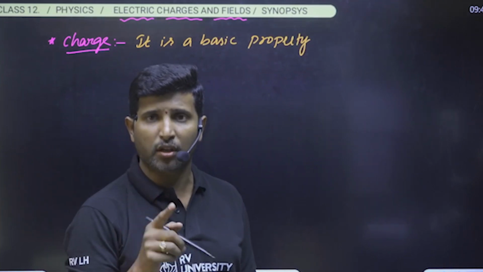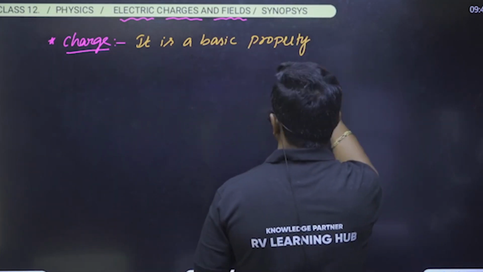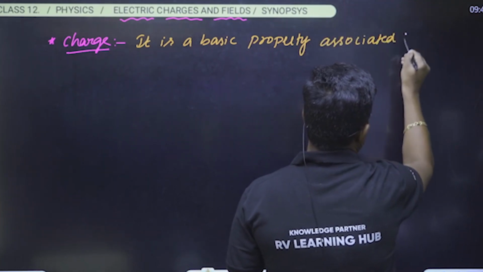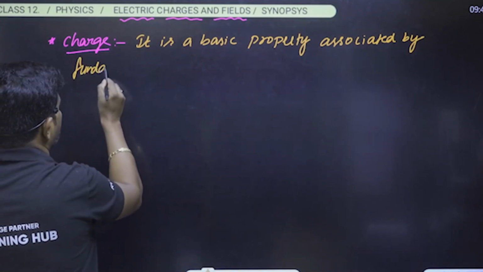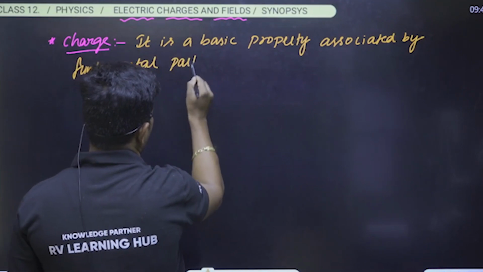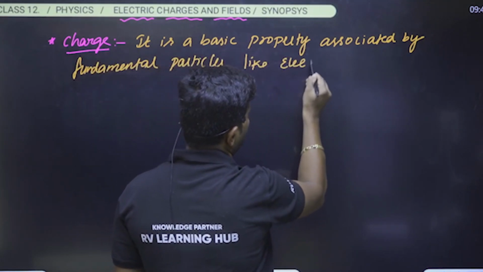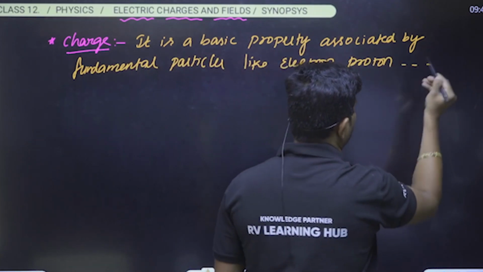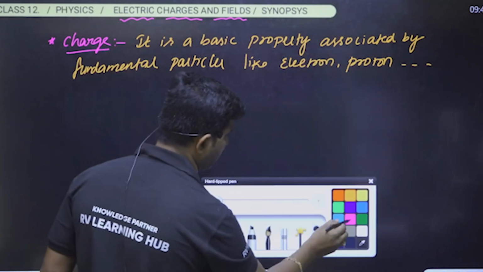Based on definitions we can expect theory questions. It is a basic property associated with the fundamental particles like electron, proton, alpha particle, beta particle, like that. We can define the charge this way.